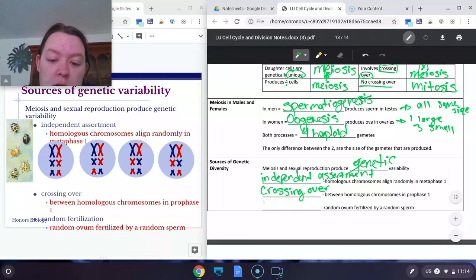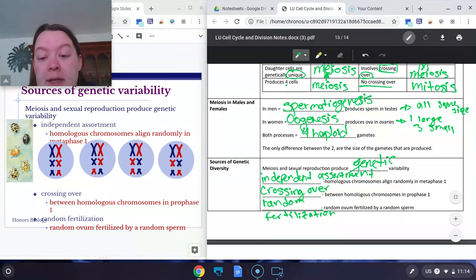And then there's also the process of random fertilization, which means we don't know which egg and which sperm are going to come together. It's always random. So it's random fertilization. And these lead to diversity amongst organisms that reproduce sexually. All right, so that was a lot. There's going to be some practice on mitosis versus meiosis on Canvas, so go ahead and check that out.